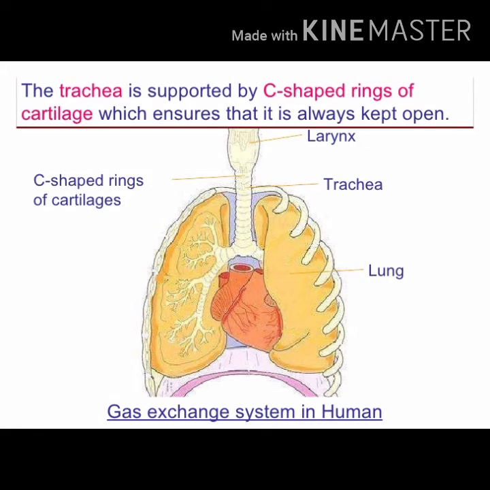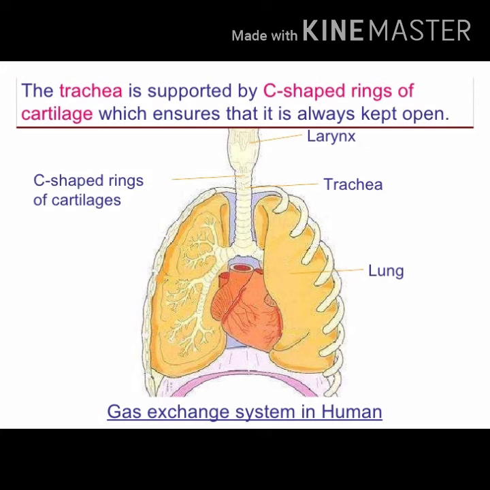So what happens in the process of respiration? The air passes through the nostrils and it is filtered by the fine hairs present in the passage. This passage also contains mucus. Just as in the digestive system, in the stomach there is mucus, like that in the respiratory system also there is mucus that helps the process function smoothly.